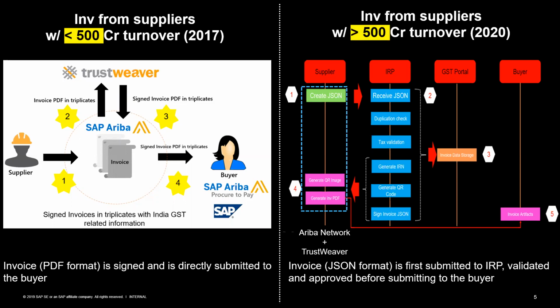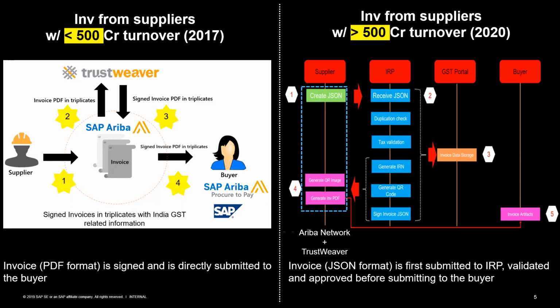The invoices will be created in triplicate: one for the supplier, which is the sender, one for the recipient, the buyer, and a third for the transporter. These invoices are also signed by the service provider, Trustweaver, to ensure that the invoices are authentic and there is no tampering, and these invoices are submitted to the buyer.